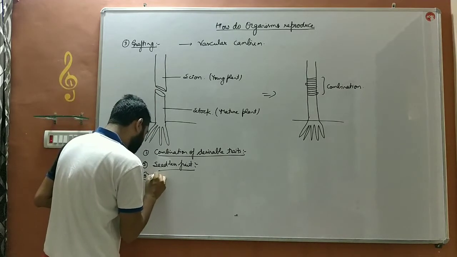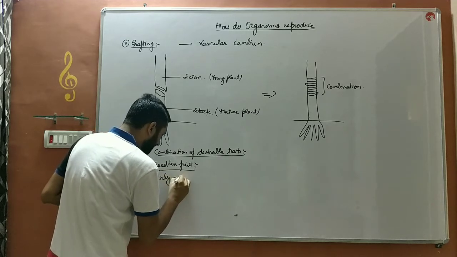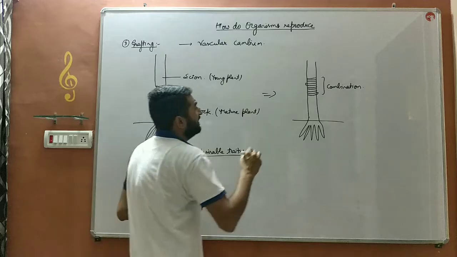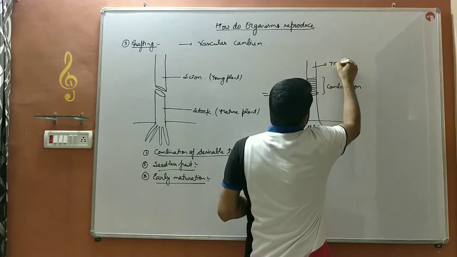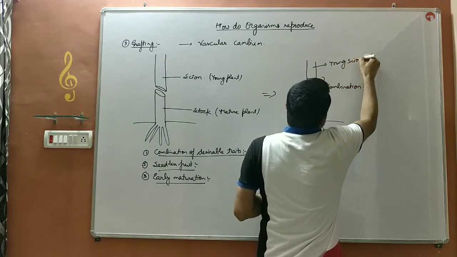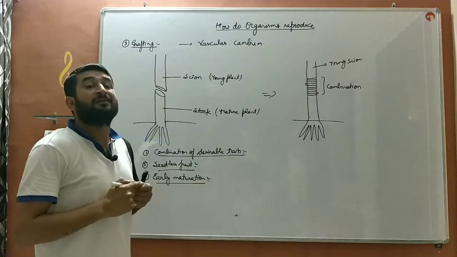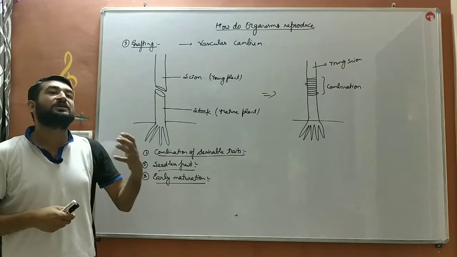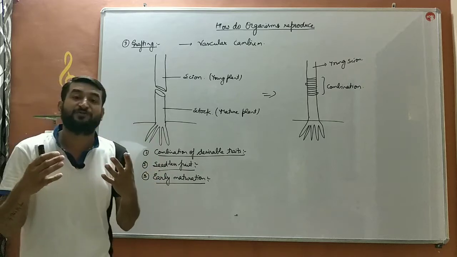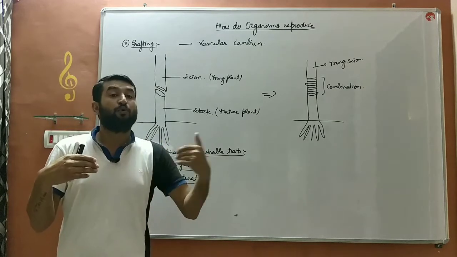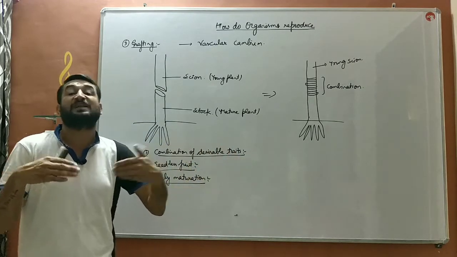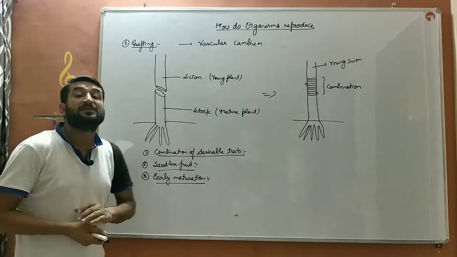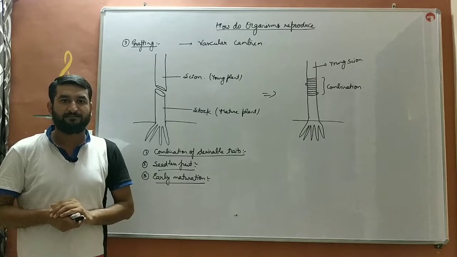Third advantage is early maturation. By grafting, the young scion, which would otherwise take time, will grow early and mature early and give rise to fruit before its proper age. So that would be beneficial for us. We will get the plants more in number, and we get the fruits more in number as well as earlier than its usual life. So that is the grafting technique, and these are the advantages of grafting.